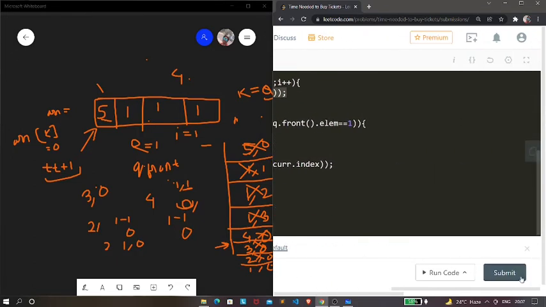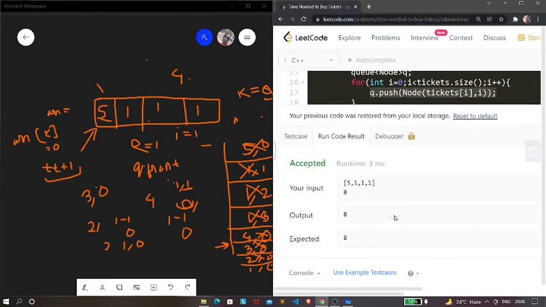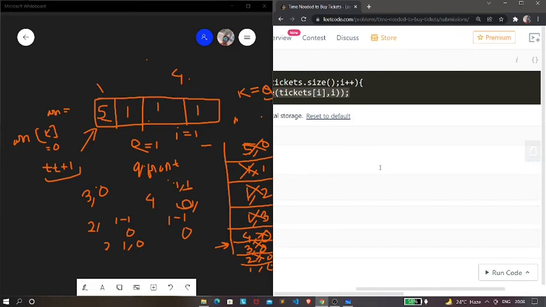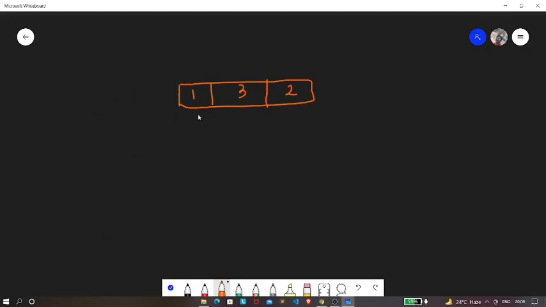So now let's run this code. If you run this code, you will see an accepted solution. Now let's try to optimize this code a bit. Over here we are going to show the optimized solution. In our previous solution, our time complexity is big O of n, and the space complexity is also big O of n. Now we are going to convert this space complexity into big O of 1, that is, we are not going to take any extra space over here.